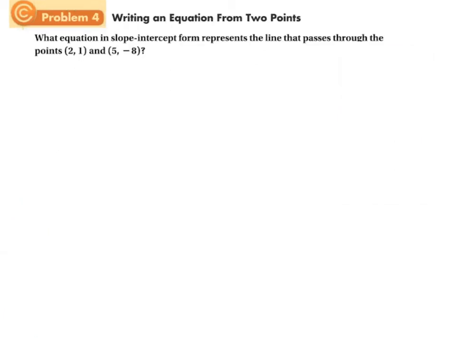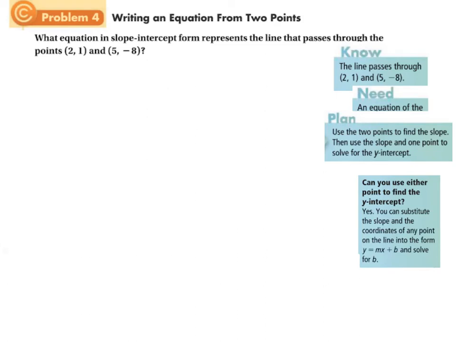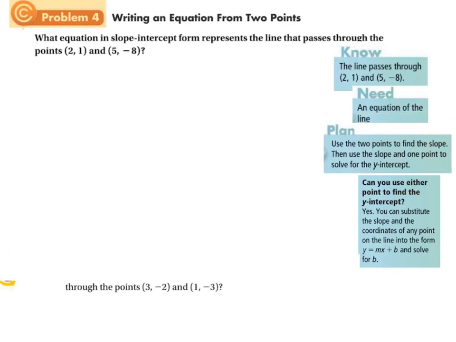Now this is where it gets a little bit more challenging, in that you're given 2 points and it asks what the equation is in slope-intercept form. So this is what you'll need to do here. You'll need to first find the slope. And by the way, what do we know? We know that the line passes through those 2 points. And what do we need? Well, we need an equation for the line, because that's what it's asking for.